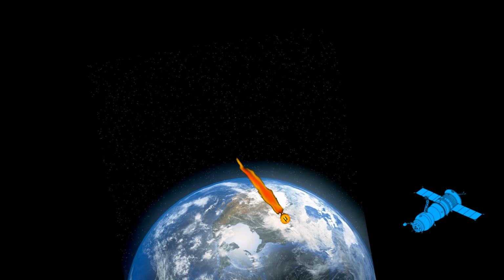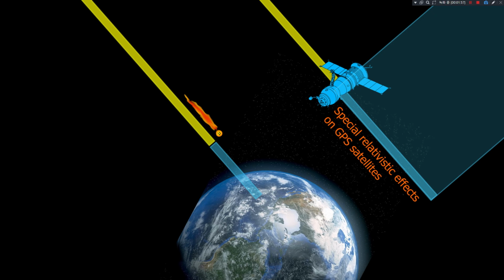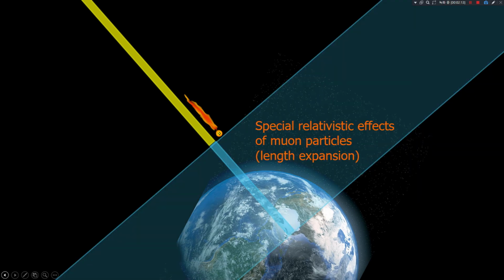Is that right? And then let's look at this, which is related to GPS satellites. It has to run a short distance, but it actually runs longer. So this blue box is a relativistic effect on GPS satellites. As you can see, it has increased. Therefore, the special relativistic effect of fast-running muon particles is apparently a length expansion.